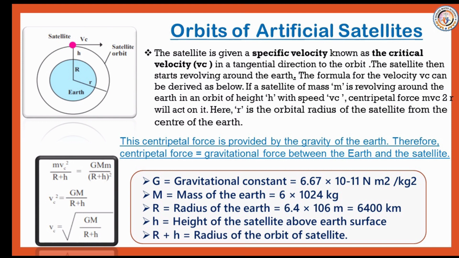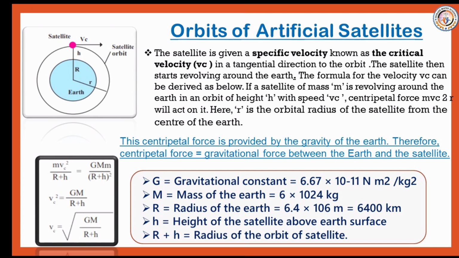If a satellite of mass m is revolving around the Earth in an orbit of height h with speed vc, then as seen in the chapter on gravitation, a centripetal force mv square upon r will act on it. Here, r is the orbital radius of the satellite from the center of the Earth.